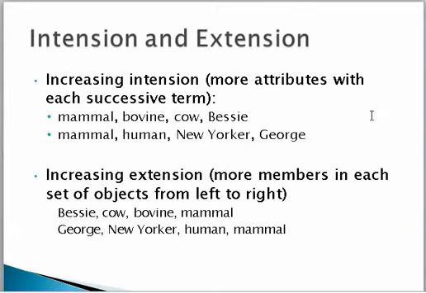All right, so now intention then has more attributes if you increase the intention with each successive term. So here's an example of increasing intention: mammal, bovine, cow, and Bessie. All right, so in this case, we start out with mammal, which is a fairly abstract term.